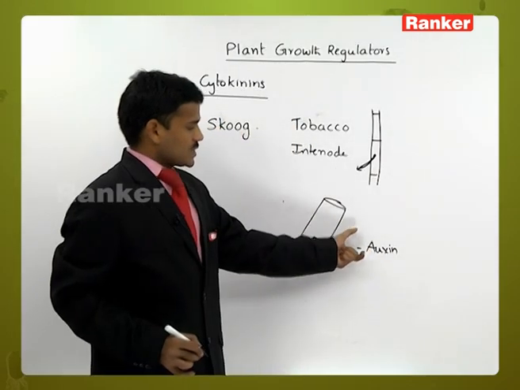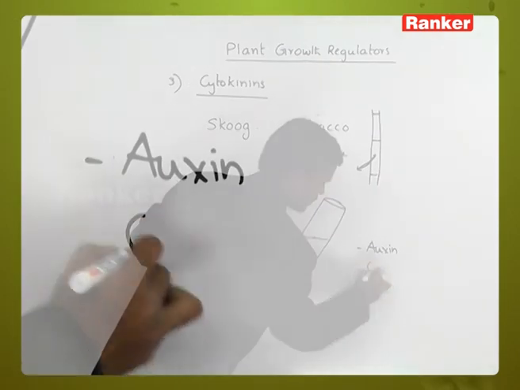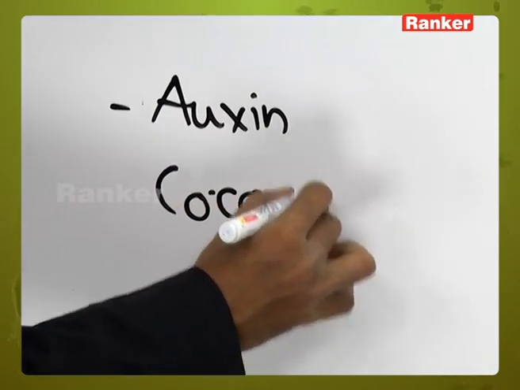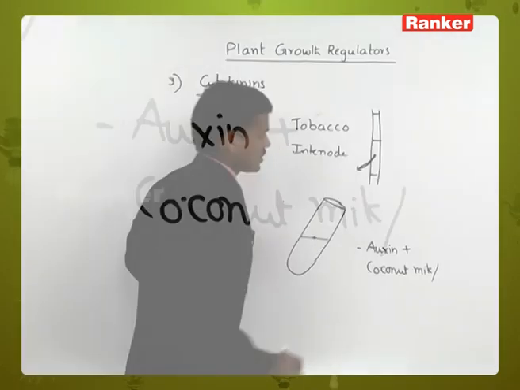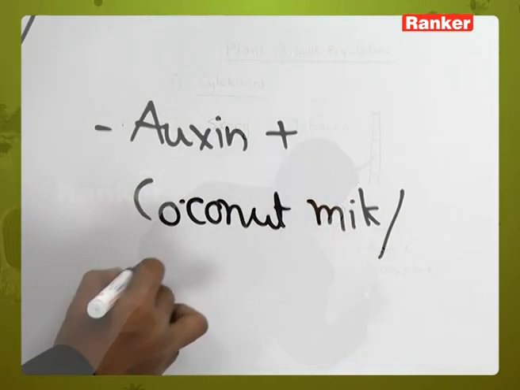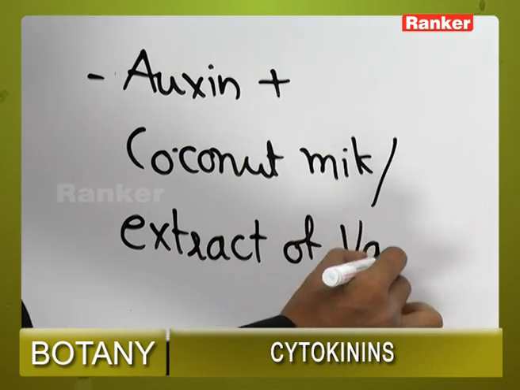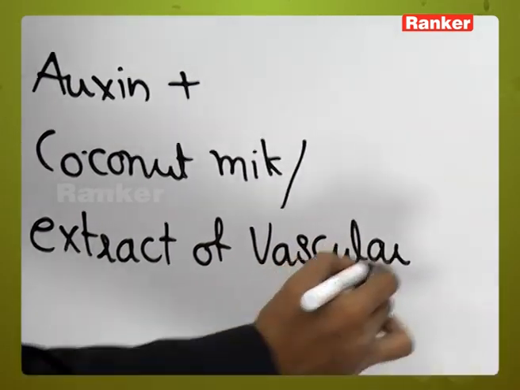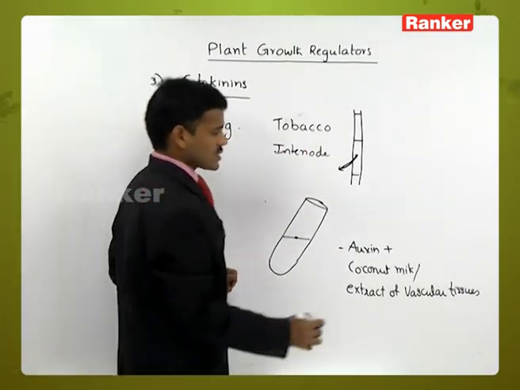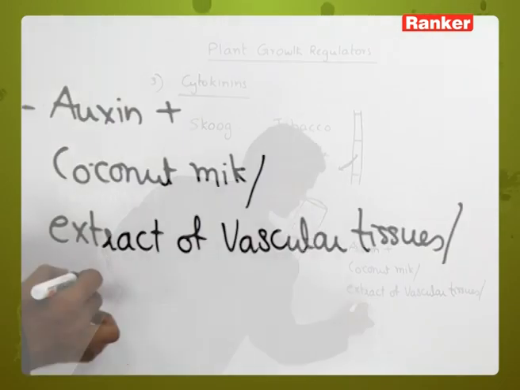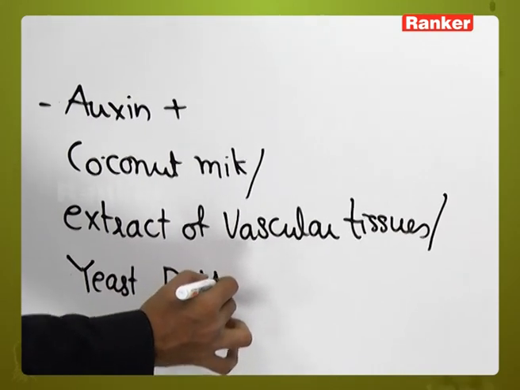Here, in addition to auxins, some cytokinin containing substances like coconut milk, or extract of vascular tissues, sometimes yeast DNA also, yeast DNA extracts.